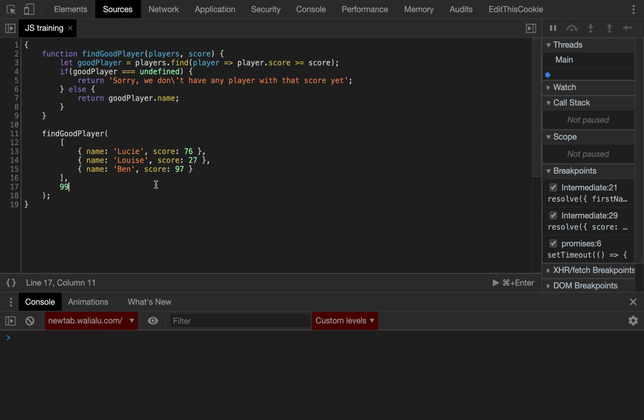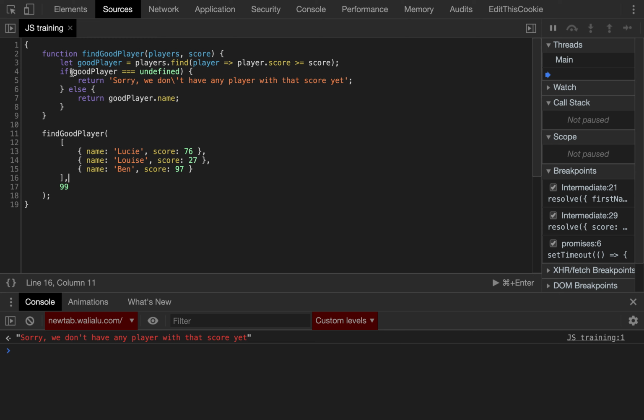let's try again. Now if we set the score to 90, it should return Ben, correct. But if the score is 99, it should return the error, correct, which is at least better. It's more descriptive, it's more useful for the user, right?